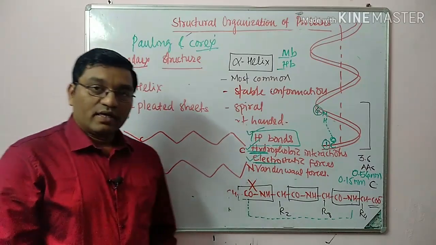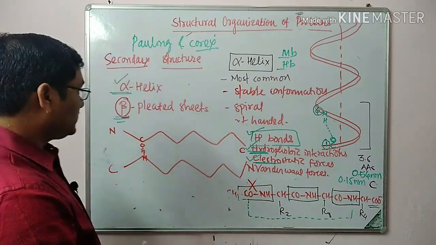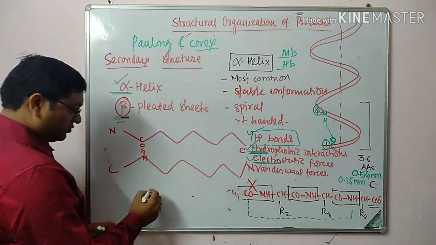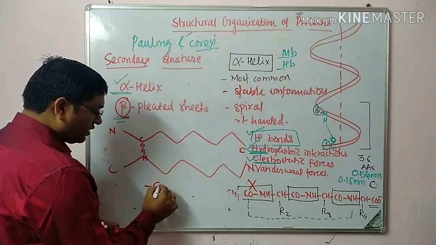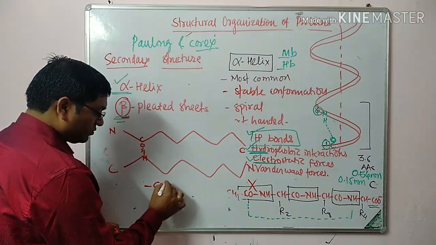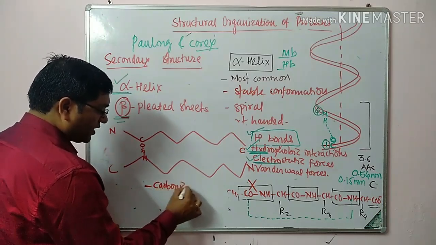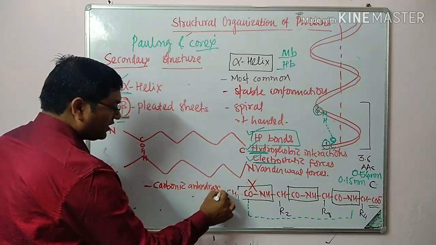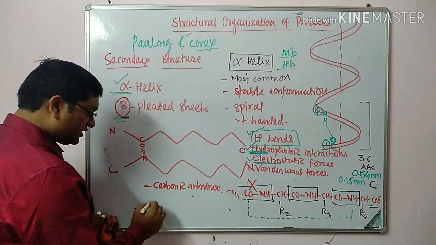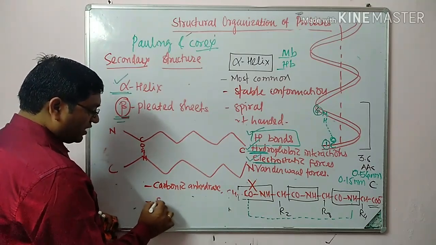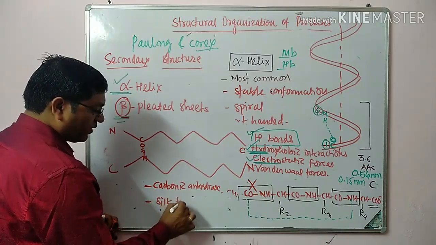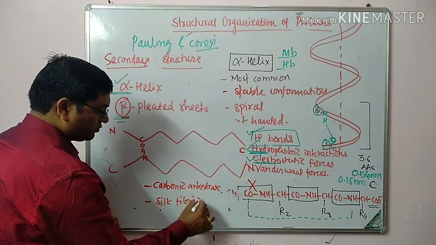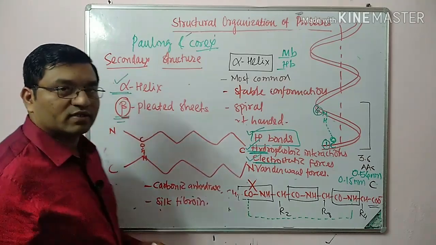Examples of beta pleated sheet are carbonic anhydrase, which contains both parallel and anti-parallel sheets, and silk fibroin.